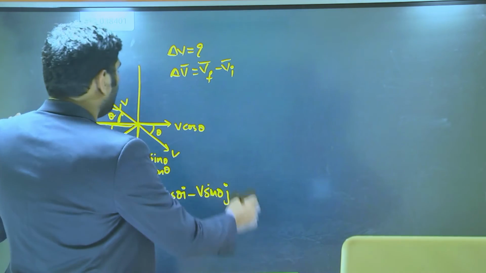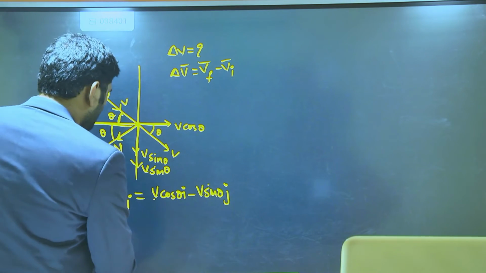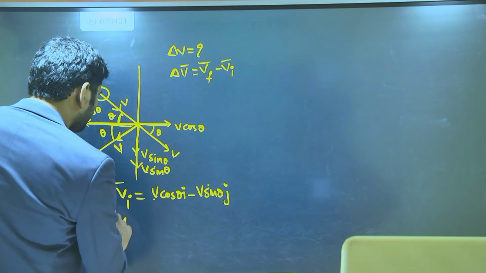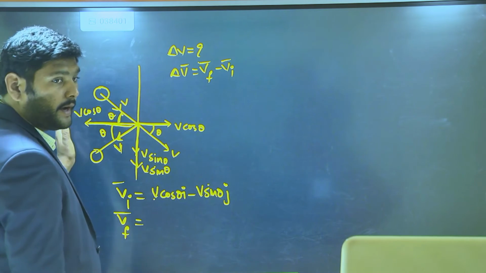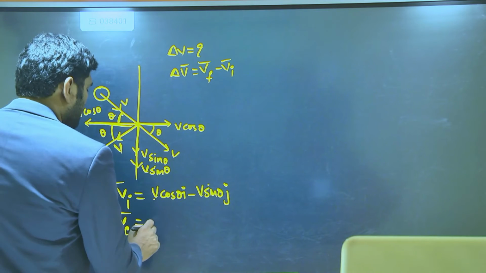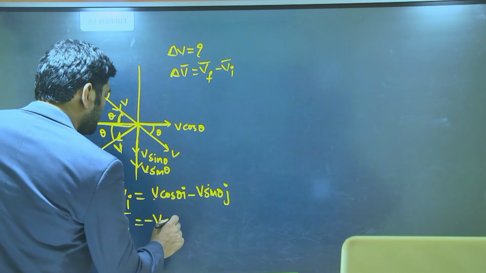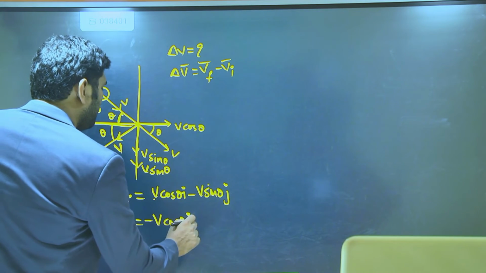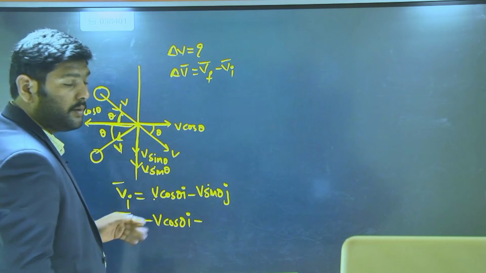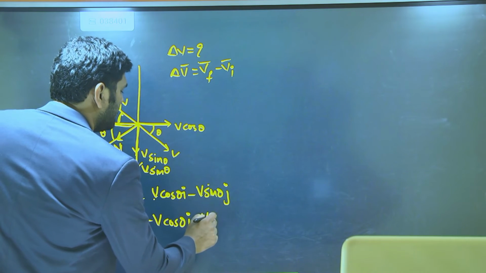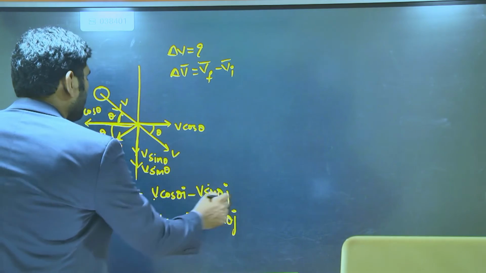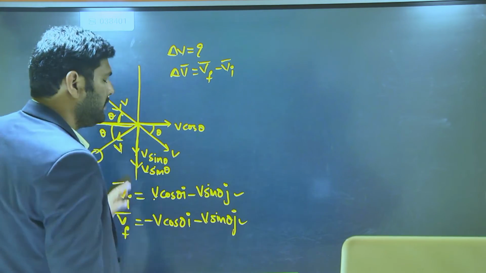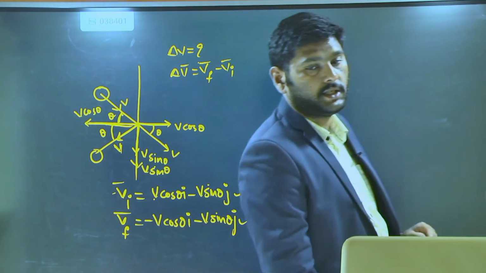This final velocity also has two components. What are they? One is in the negative x direction, negative v cos theta i, and the y component is minus v sin theta j. So these are the two velocities, final and initial.